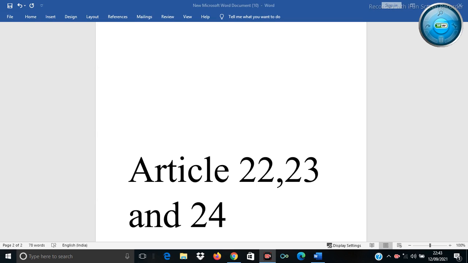Again, the next important case law is Ram Bahadur versus State of Bihar. It was held that where the order of detention was based on distinct and separate grounds, and if any of the grounds was vague or irrelevant, the entire order will fail. Next important case law is Fogla and S.K. Jalil versus State of West Bengal.